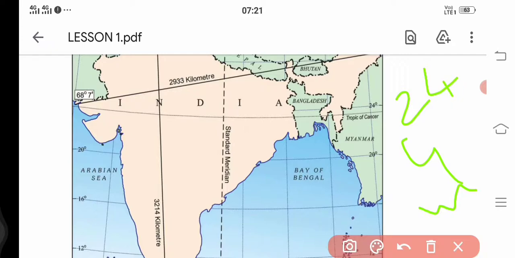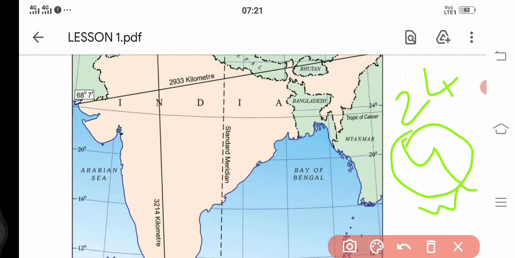But recently some scientists have observed that the speed of the earth has changed, which may cause a reduction or decrease in the speed of the earth. But as far as our textbooks are concerned, we have to go through this one. What is it? 4 minutes it takes for one rotation from one longitude to the other longitude.